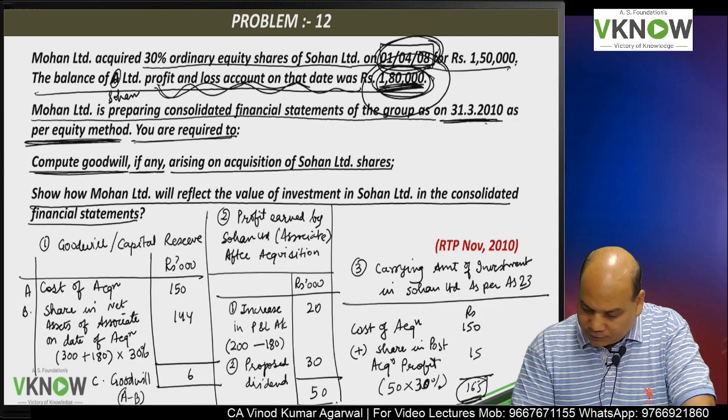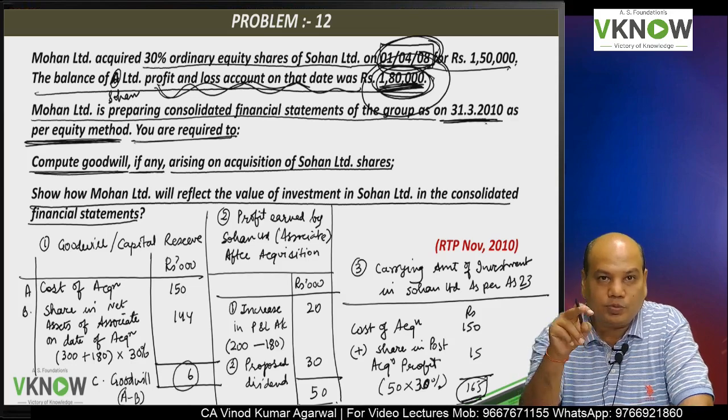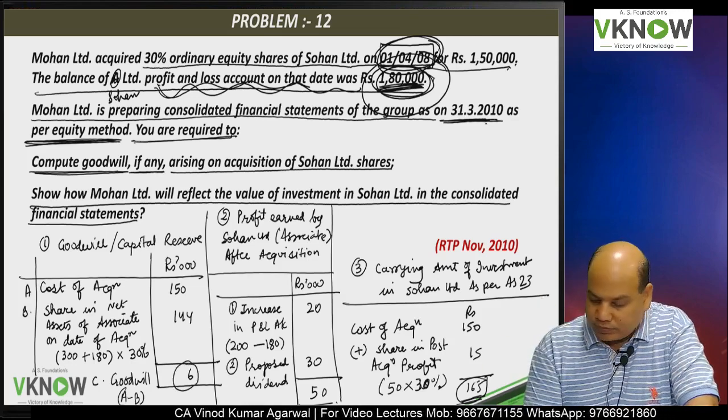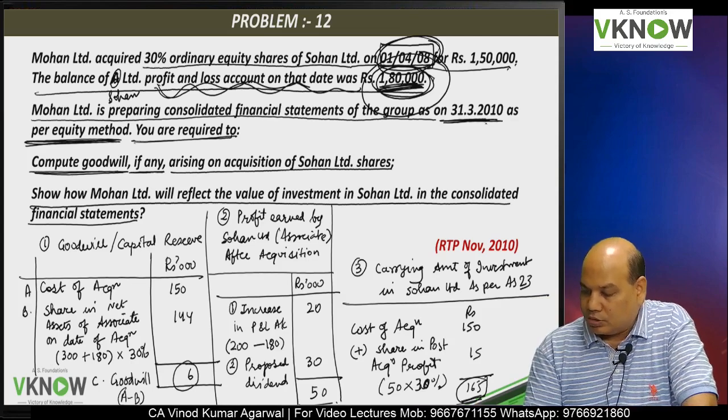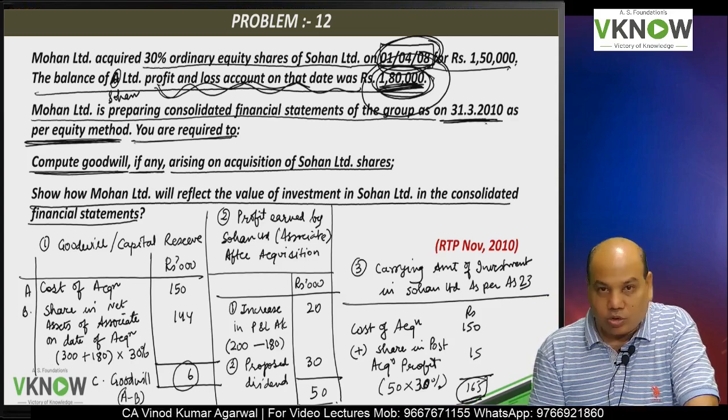And this 165 includes goodwill. I have to present that in the balance sheet. Is it right? So let us see how the balance sheet would look like.